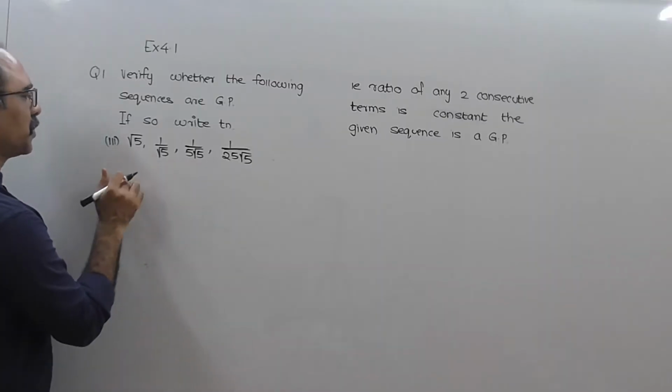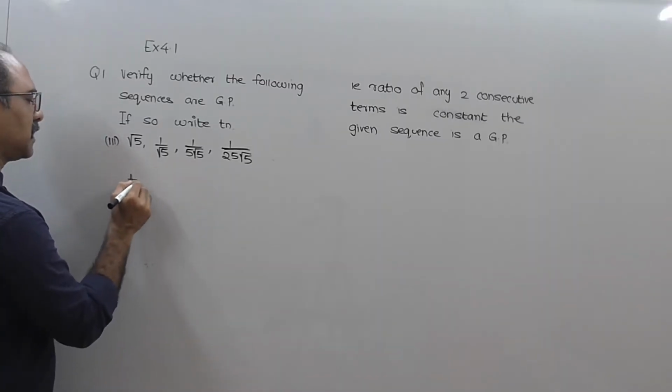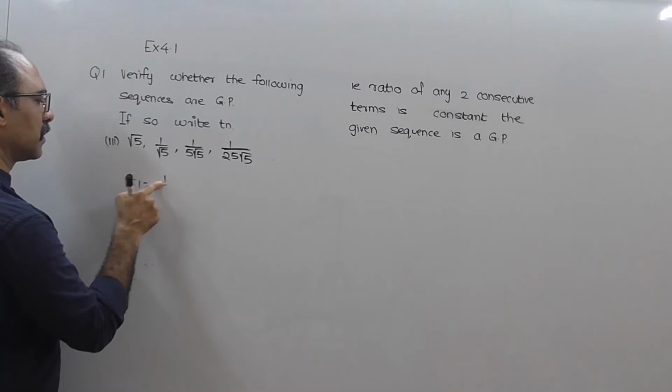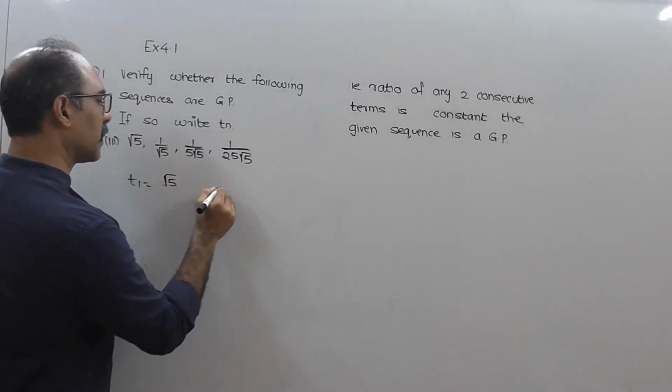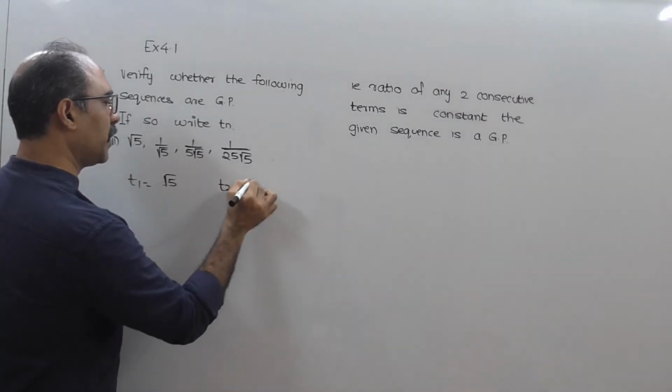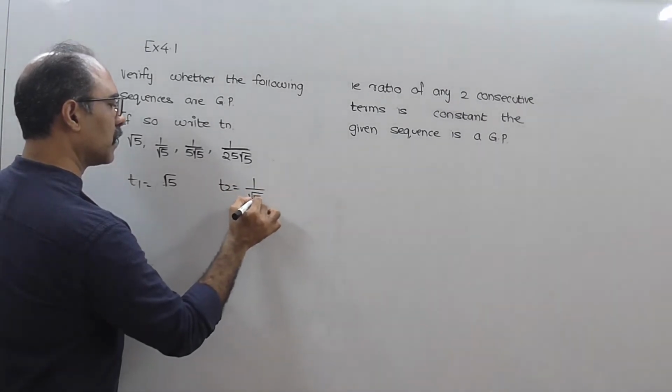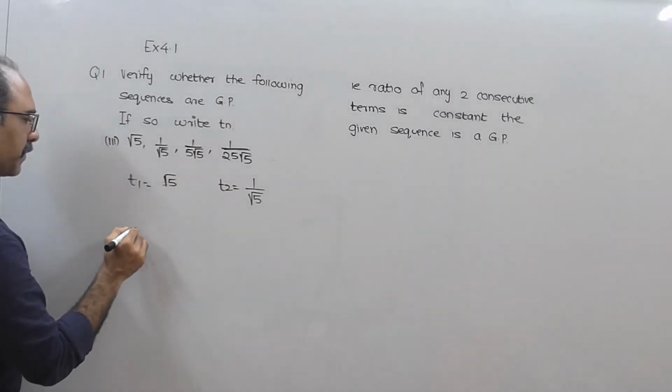Question number 1, sub question 3. Can I say that T1 equals root of 5, T2 equals 1 upon root 5?